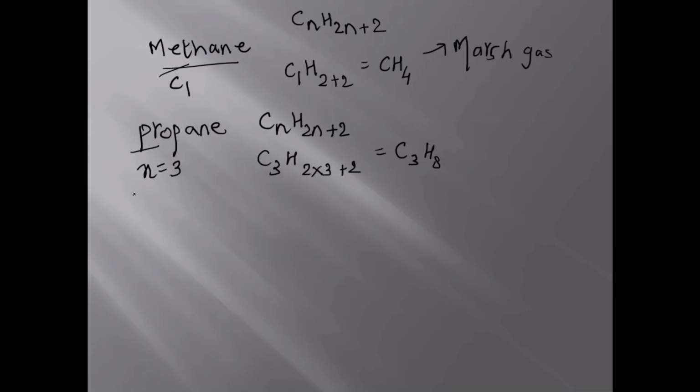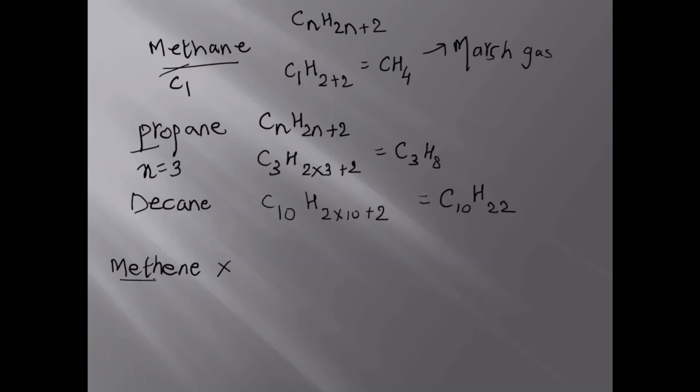If I give you one more example like decane, decane means dec, that has 10 carbon atoms. Ane means alkane, C10, H, 2 into 10 plus 2. So the formula for decane comes out to be C10H22.